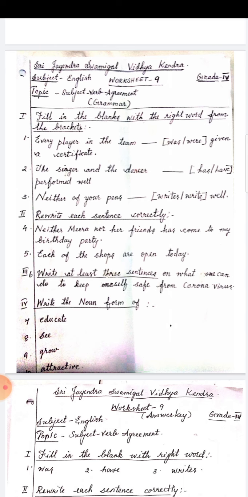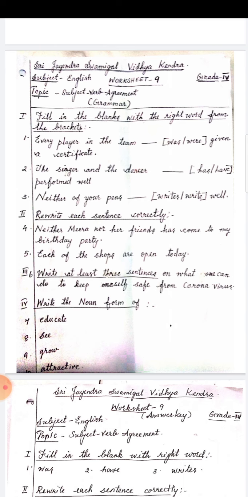Neither of your pens write or writes well. Neither is always singular. So, the verb also must be singular. Write or writes? Writes. When you add s, it becomes singular. So, neither of your pens writes well.